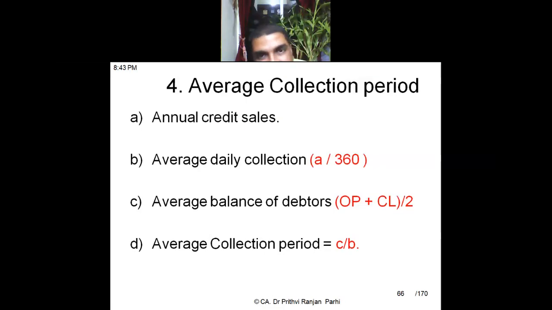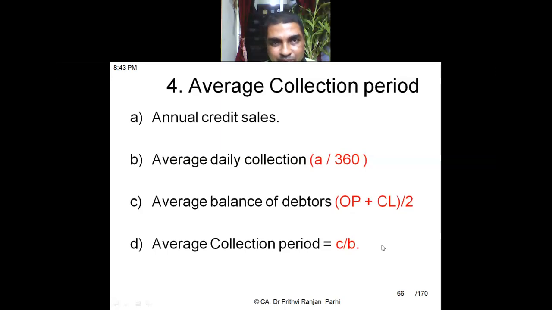Fourth item is average collection period. Similarly, I am finding out annual credit sales, then average daily collection. If this is the credit sale that will be collected in a year, daily collections is A divided by 360. Average balance of debtors is opening debtors plus closing debtors divided by 2. This is the average balance, this much of the debtors I maintain on an average, but daily I collect this much. So I maintain debtors for how many days? C by B, the average collection period.